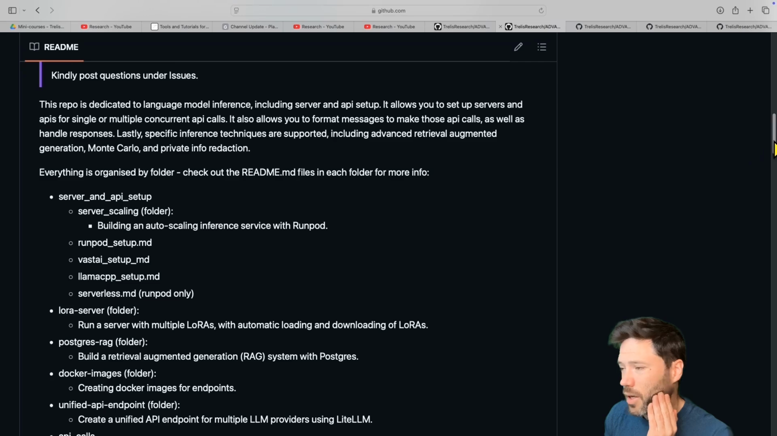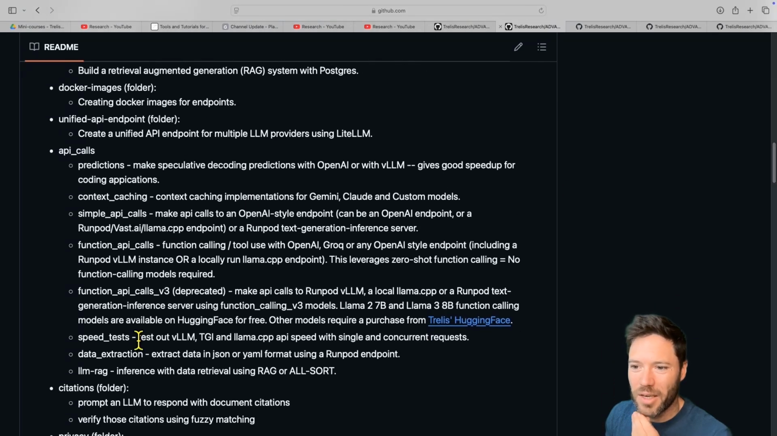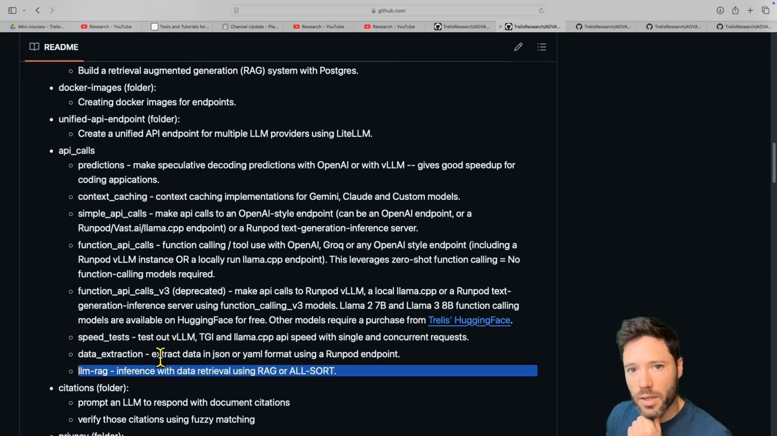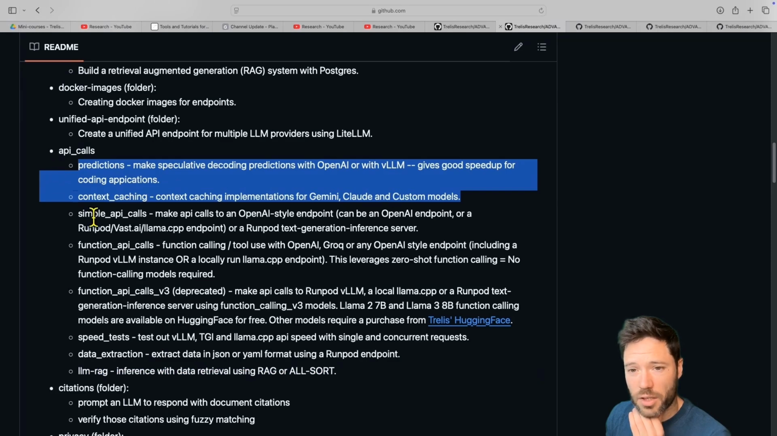In terms of API calls, I cover many techniques. So I cover speed tests if you want to compare different LLMs, data extraction in JSON format or YAML format, some advanced RAG techniques using LLMs. And I also cover some of the more modern inference approaches around context caching and predictions.